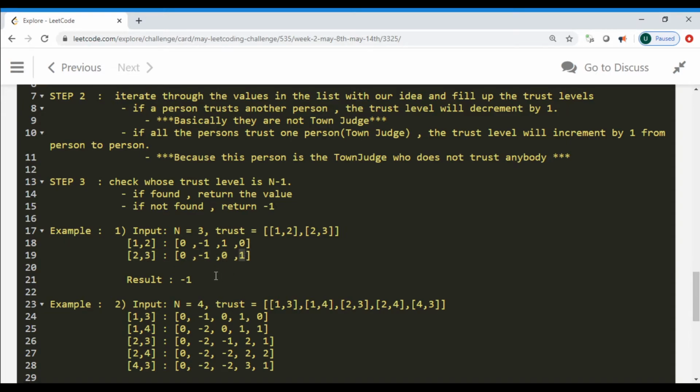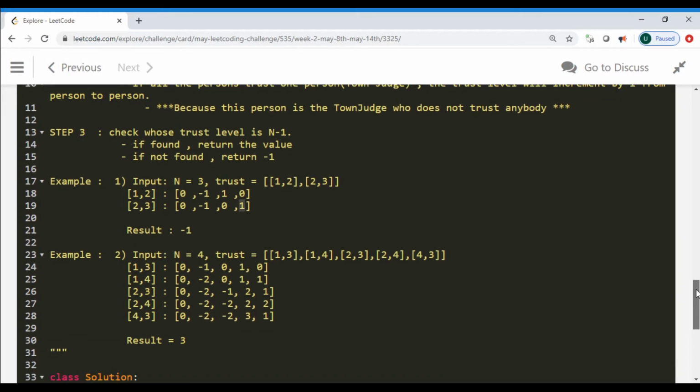Now we are going to check as per step 3, whether there is any trust level which is equal to n minus 1. Here, n is 3, so n minus 1 is 2. We do not have any label that equals n minus 1, so we just return minus 1.